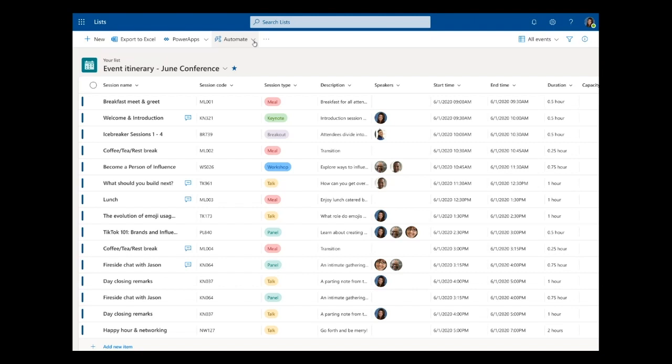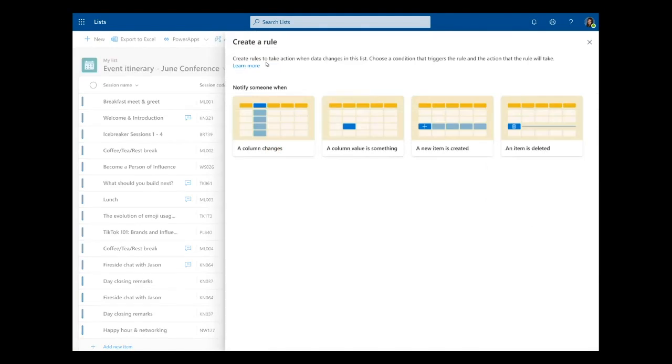Another exciting capability we're bringing to the lists is the ability to configure rules. So I can pull open this automate menu and I can click create a rule. What this lets you do is specify conditions and actions in response to those conditions. So you can create a rule to take an action when data changes inside of a list. This is the best way to keep you and your team updated when things happen in the list.